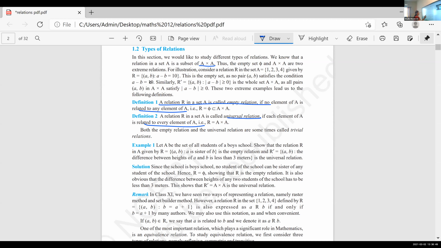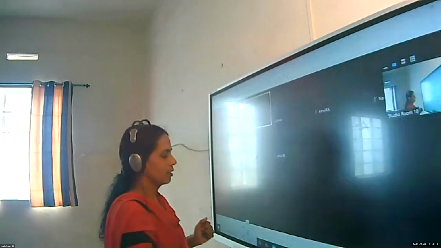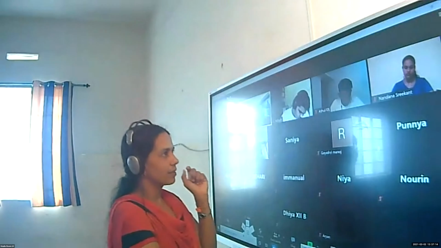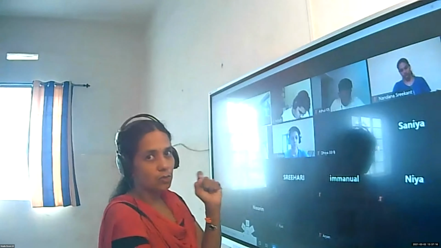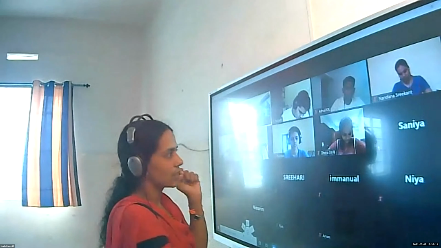The first example: you consider the set of all students of a boys' school. R is the set of all ordered pairs (A, B), where A is a sister of B. A is the set of all students in a boys' school, and what is the relation given here?